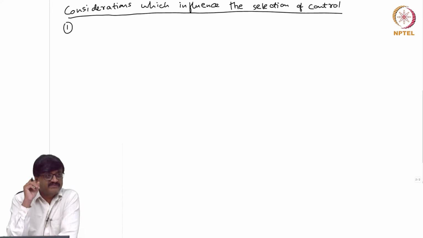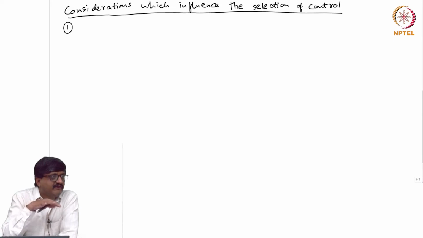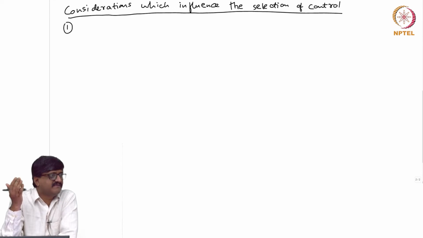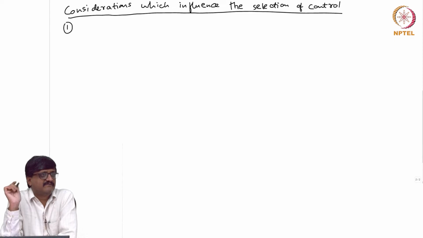Maximizing? Power flow is always decided by load. What decides power flow? If some load is connected, then depending on the requirement of the load, we send some power. So, we may not want to maximize the power flow. Sometimes, of course, we may want to regulate the amount of power flow, but not always maximize. If it is not required, why do you want to maximize? Under light load conditions, we may not want so much power to be transferred at all. So, there is no need to always maximize power flow.